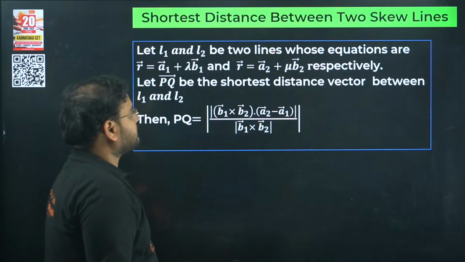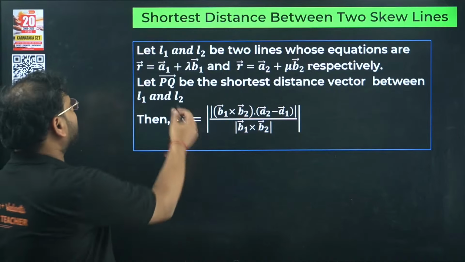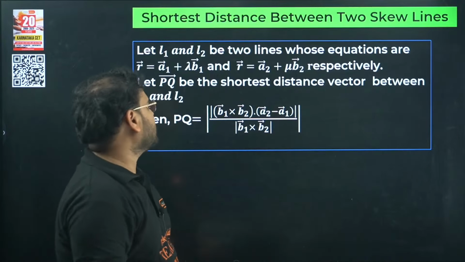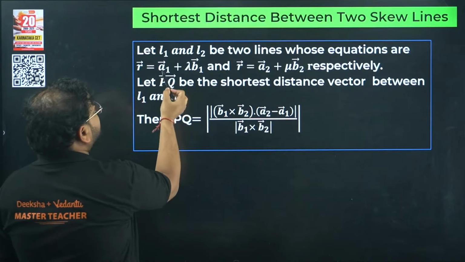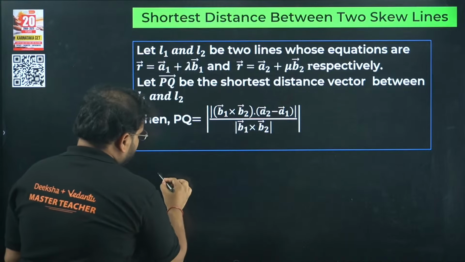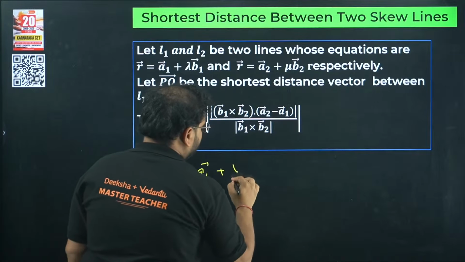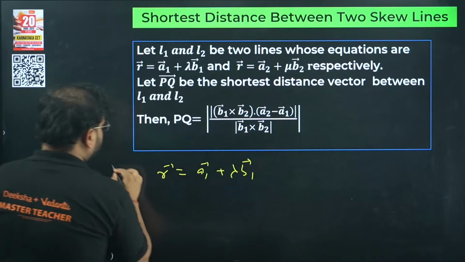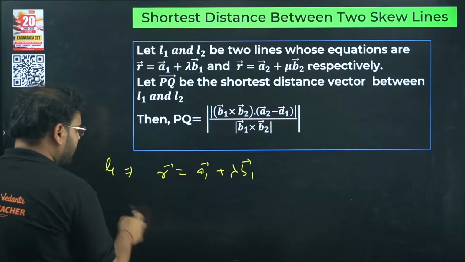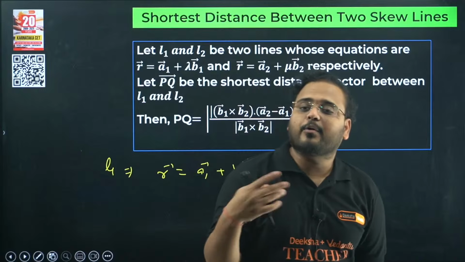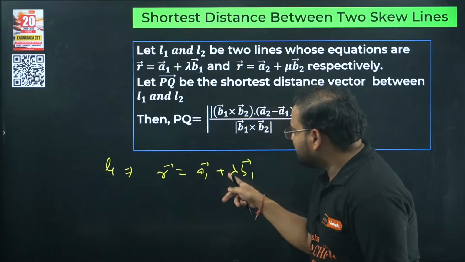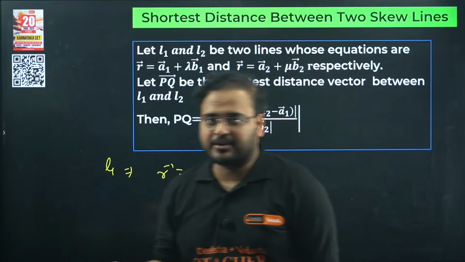So we have two lines L1 and L2, two lines whose equations are given in this format. Vector form is given, A1 plus lambda B1. What's the meaning of this? For any line L1, this is the general form of the equation in vector form, A1 plus lambda B1, that you have learned in vectors, okay?